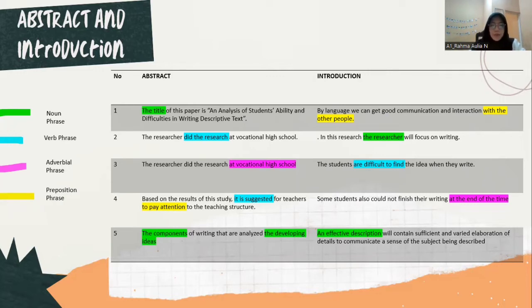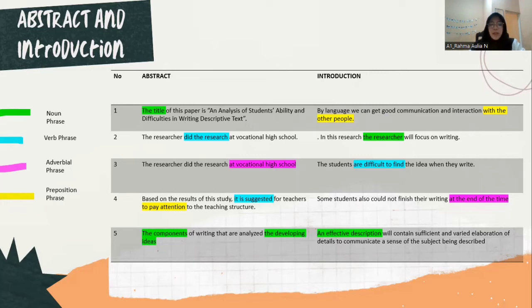And then the fourth one, "based on the results of this study, it is suggested for teachers to pay attention to the teaching structure." "Is" here is the auxiliary verb, and "suggested" is the main verb, so it's called a verb phrase. And then the second one, "to pay attention", is a prepositional phrase, because "to" is a common expression usually used in prepositional phrases, and "pay attention" refers to the teachers, so it modifies "the teachers."